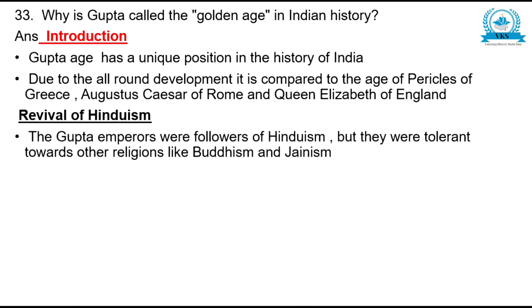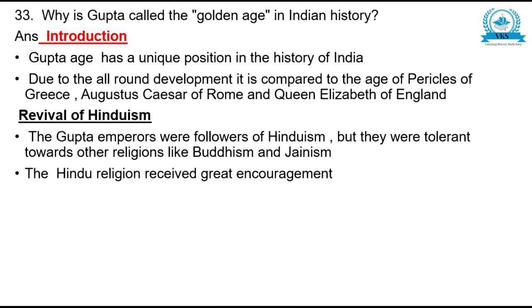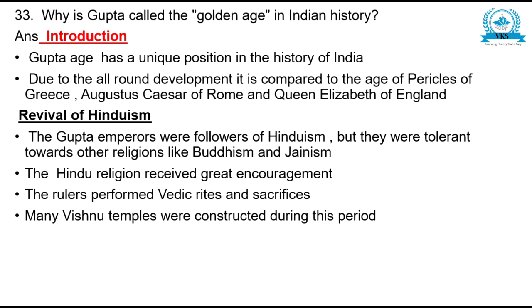The Gupta emperors were followers of Hinduism, but they were tolerant towards other religions like Buddhism and Jainism. The Hindu religion received great encouragement. The rulers performed Vedic rites and sacrifices. Many Vishnu temples were constructed during this period. Shaiva and Shakti cults were also popular.